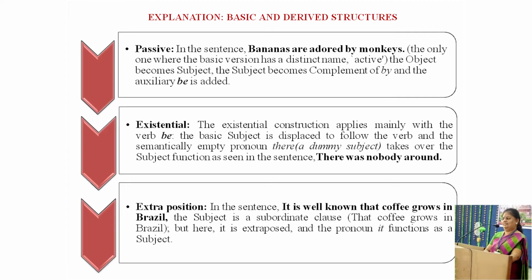Extraposition. In the sentence, it is well known that coffee grows in Brazil. The subject is a subordinate clause, that is, that coffee grows in Brazil. But here it is extraposed, and the pronoun it functions as a subject.